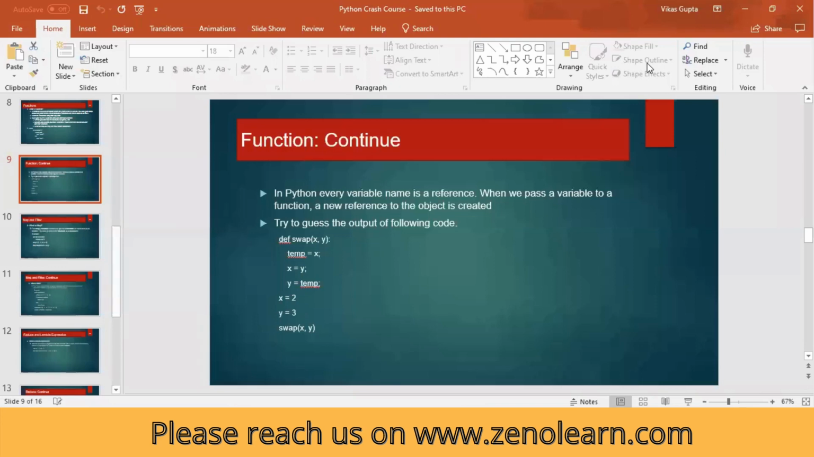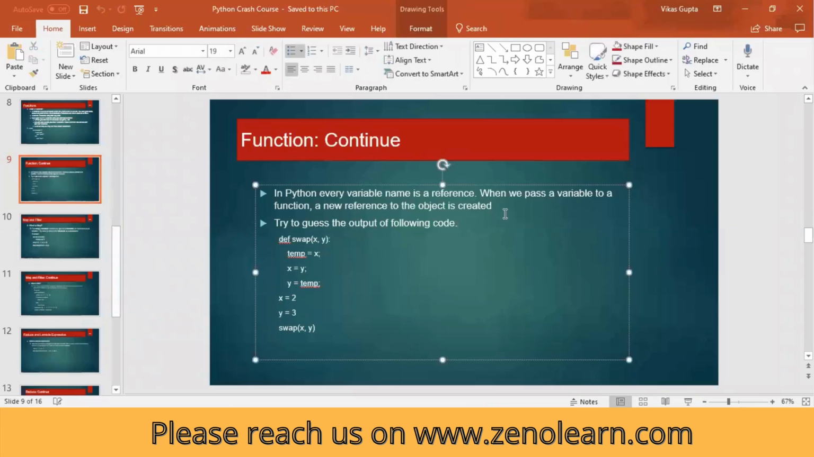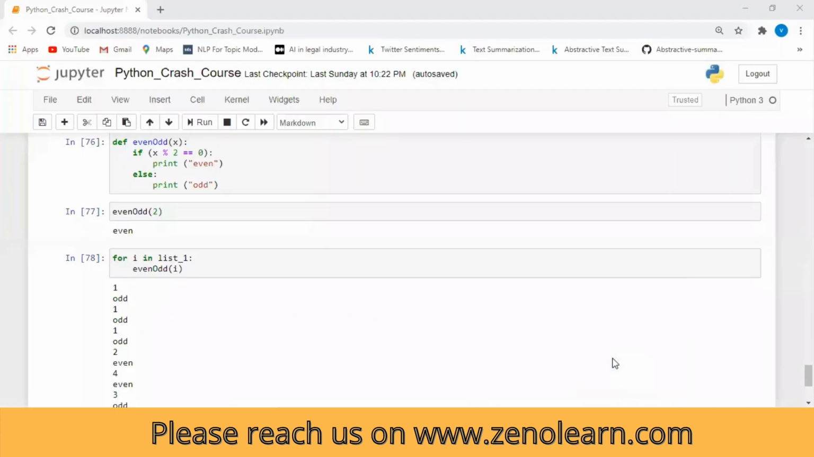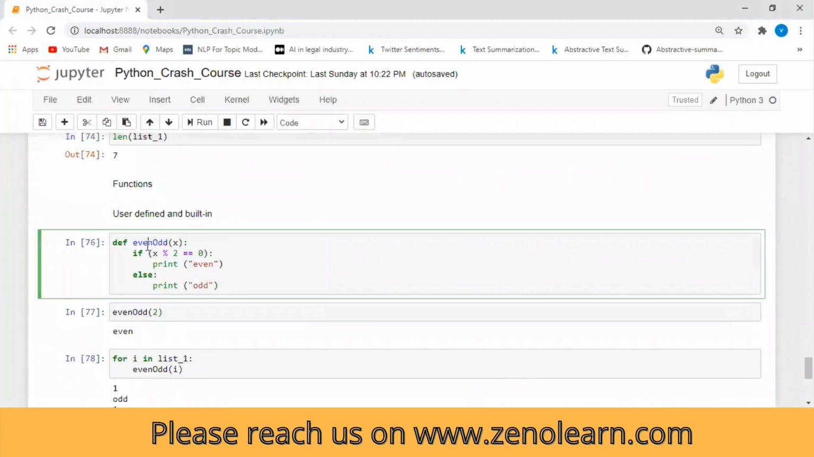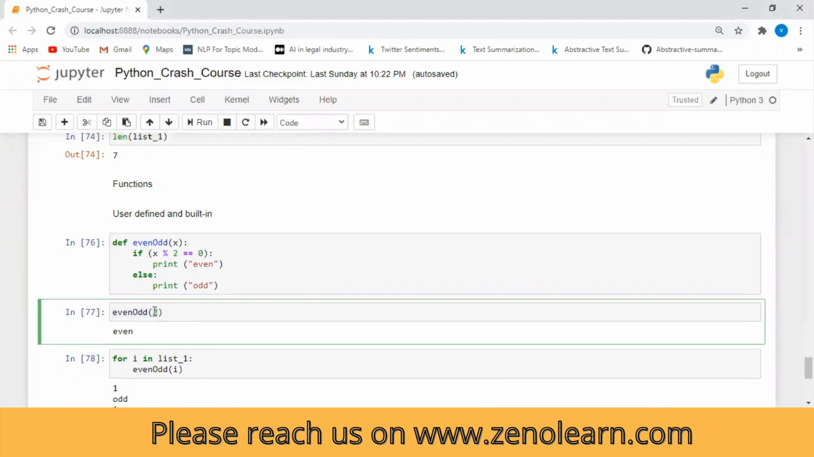Functions are like a set of code which we can call upon as per our requirement, like I showed you on that day in one of my files. Here we have this function which will decide whether a number is even or odd. I have passed a value to it, 2, and it tells me it is even.